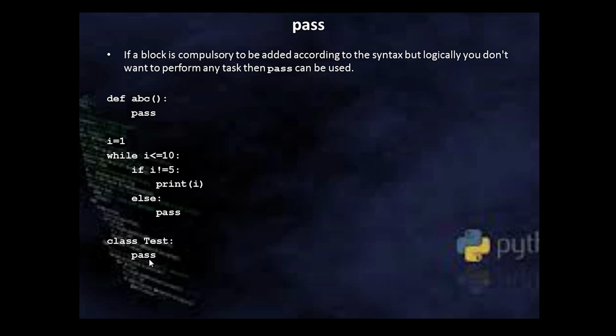So that's all for today, guys. In the next session, we'll discuss built-in data types which are provided, and some immutable and mutable objects like string, list, tuple, dictionary, set, and their methods.